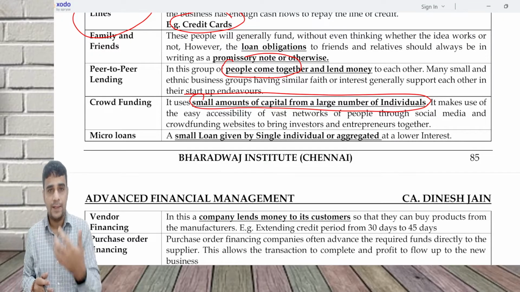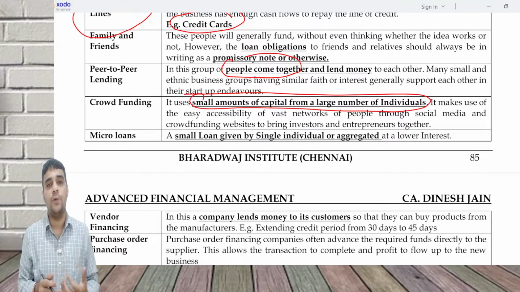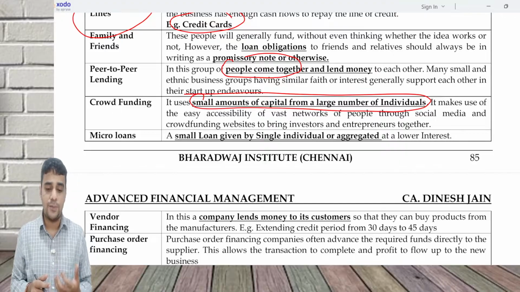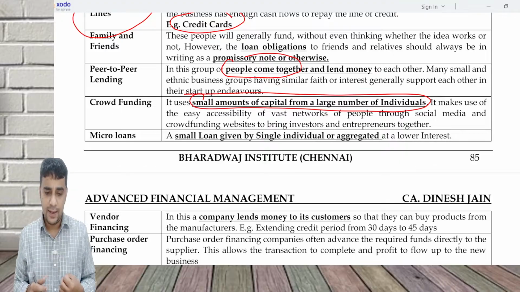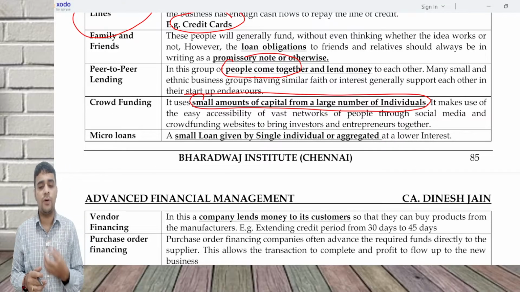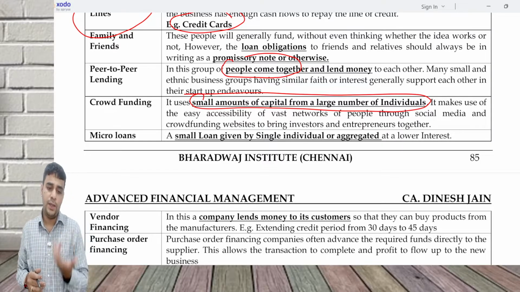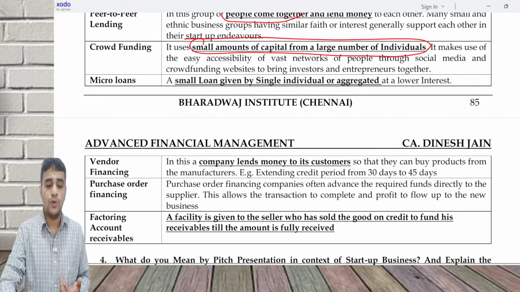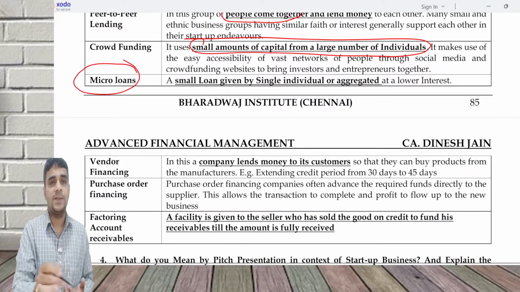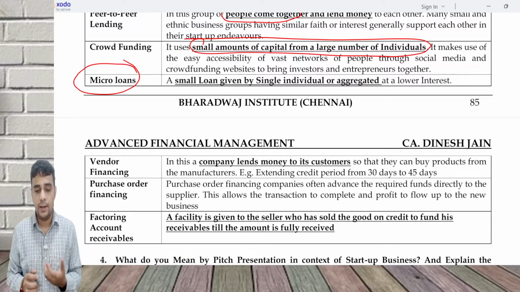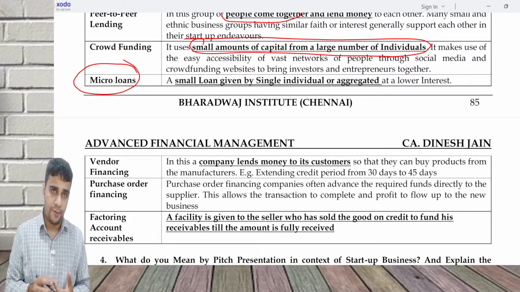Donations, for example, if somebody has some health issue and wants to raise money to get his treatment done, there are crowdfunding platforms available where money can be raised. Here you are going to raise a small amount of money from a large number of individuals. It could be in the form of equity, it could be in the form of loan. Micro loans, what is a micro loan? Basically the amount is going to be very small. A small loan given by a single individual, normally at a lower rate of interest.